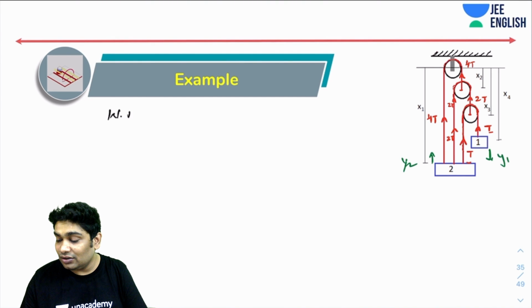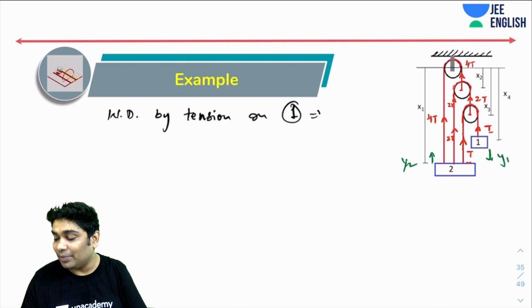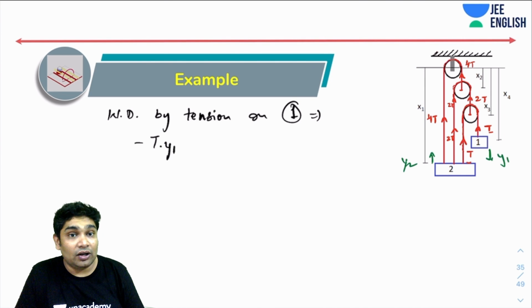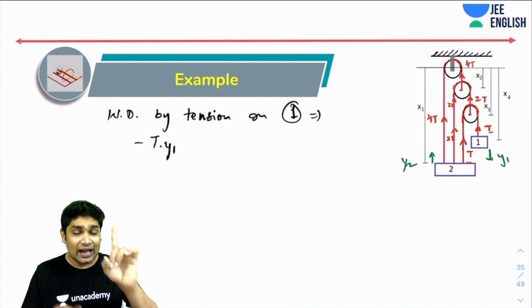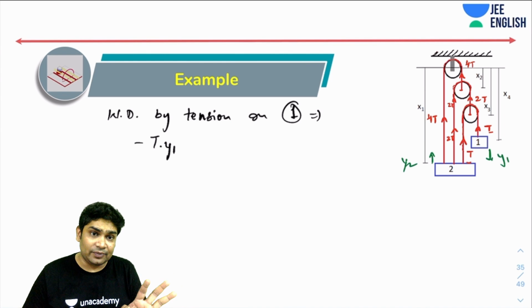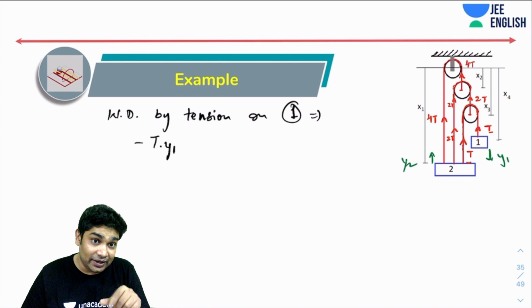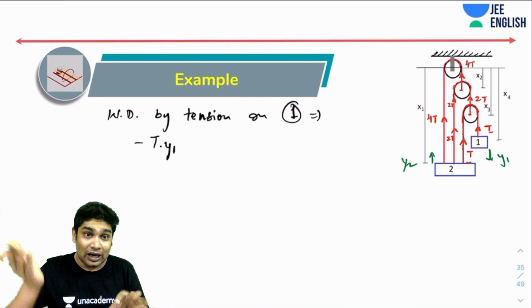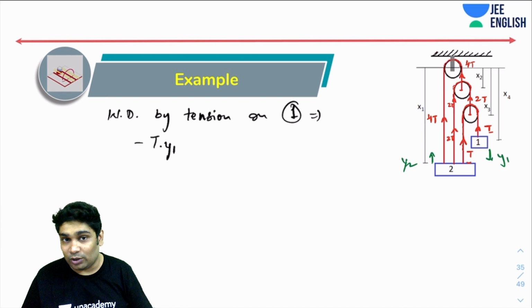The work done by tension on 1, how much will that be? That will be minus T times y1. Why is that? The tension force acting on it is T. The tension force is acting upward, and I've assumed that this is going downward. So please remember, I can assume any direction. I have assumed here that this is going downward. If finally my answer, if this mass had to go up, in fact, the answer would come negative automatically.